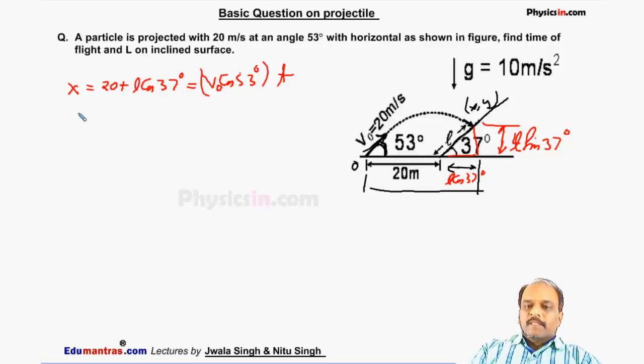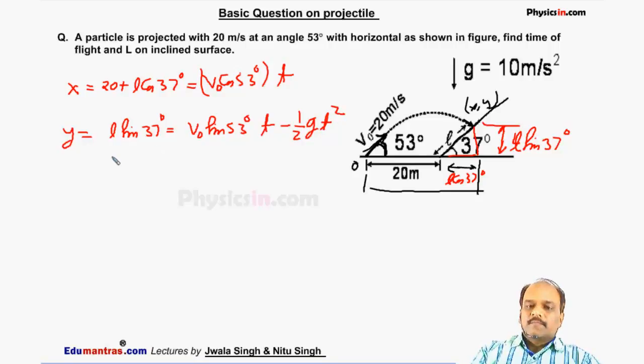Second thing, the y coordinate. The y coordinate is L sin 37 degree, which is equal to V naught sin 53 degree, because the angle of projection is 53 degree, V naught sin theta into t minus half g into t square. This is our first expression, this is our second expression.